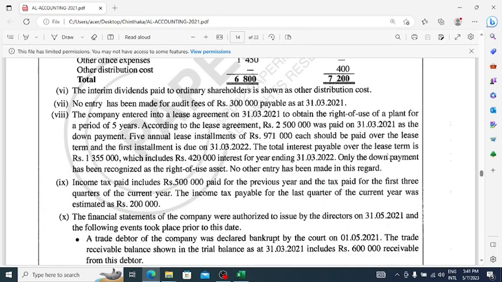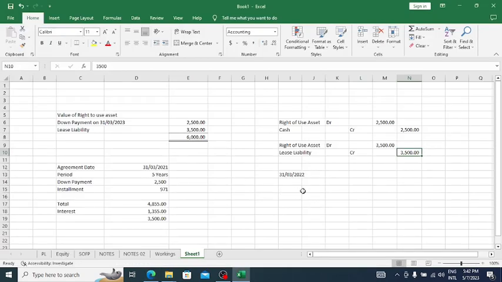the total interest payable over the lease term is 1,355,000, which includes 420,000 interest for the year ending 31st March 2022. Then this is the interest amount which is relating to the first installment. So then we can calculate the lease liability which is relating to the first installment, right?